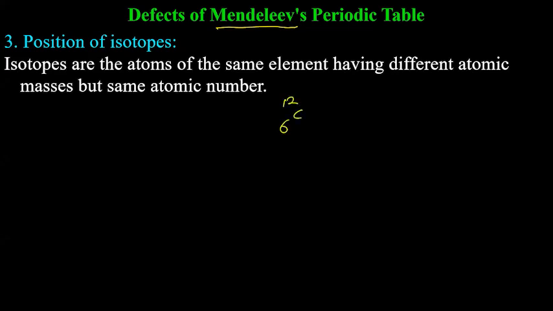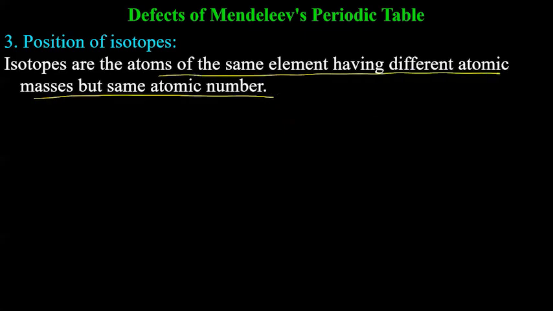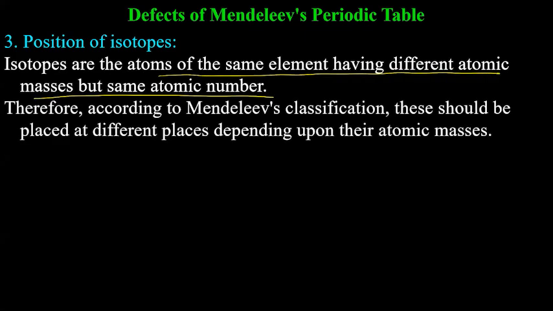If we say 6C12 and 6C14, which one should we consider, and where do we need to place these two differently, if we want to? Isotopes are atoms of the same element having different atomic masses but the same atomic number. Therefore, according to Mendeleev's classification, these should be placed in different places depending upon their atomic masses. But they were placed in the same cell.